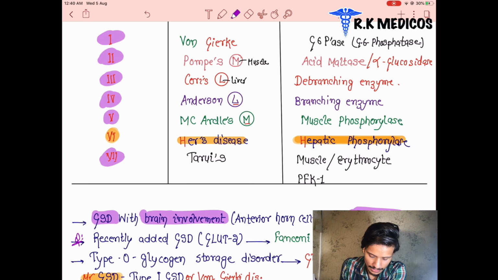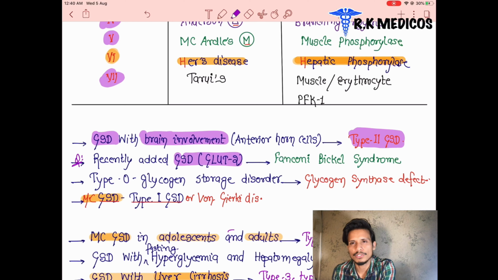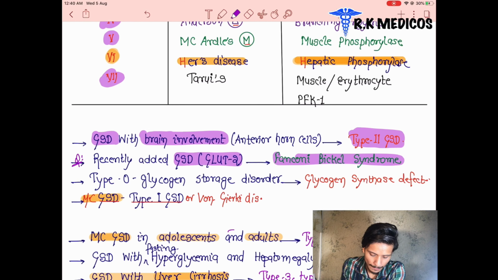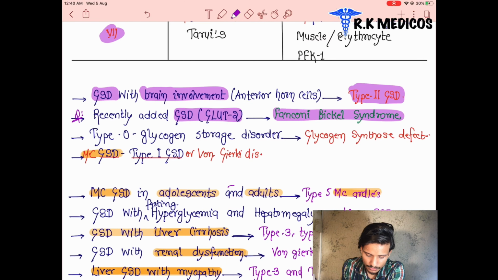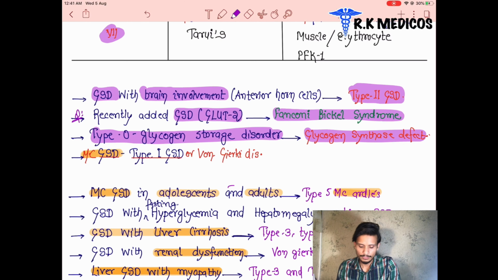Next, the recently added glycogen storage disorder associated with GLUT2 is Fanconi-Bickel syndrome. Fanconi-Bickel syndrome. Next is type 0 glycogen storage disorder. What is the type 0 glycogen storage disorder? In it, the glycogen synthase enzyme is defective. So it's very important. Glycogen storage types 1 to 7 you will know, but type 0 is the one in which the glycogen synthase enzyme is deficient.